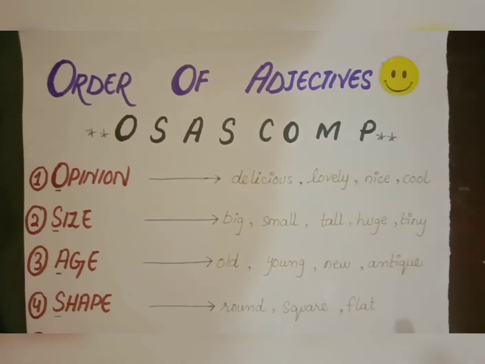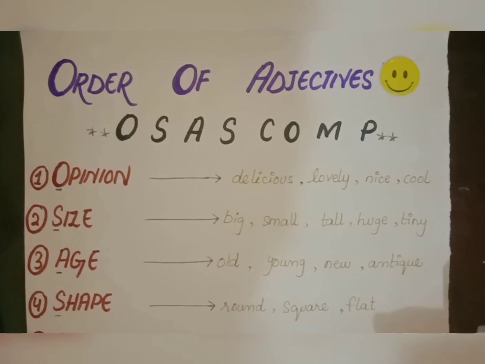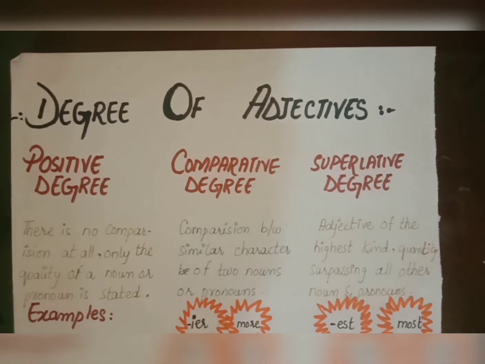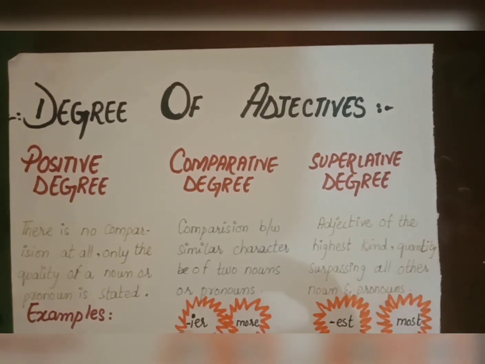So we have discussed what adjectives are, and then how to order the adjectives in a sentence. And after that, if we have to compare two nouns or pronouns of similar quality or speciality, what will we use? We have a grammar rule, degree of adjective, for this situation. Let's have a look at degrees of adjectives. There are 3 degrees of adjectives: positive degree, comparative degree and superlative degree.